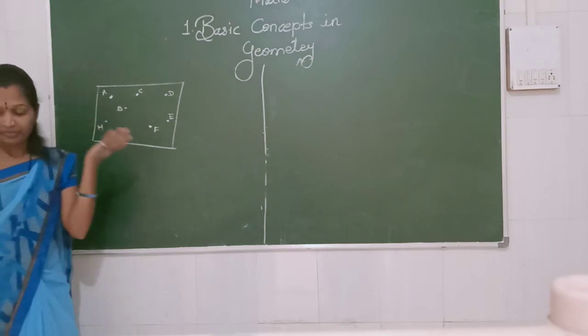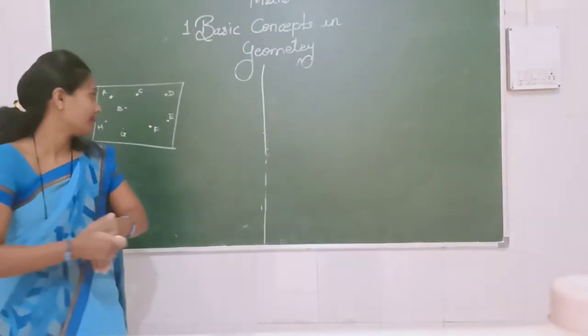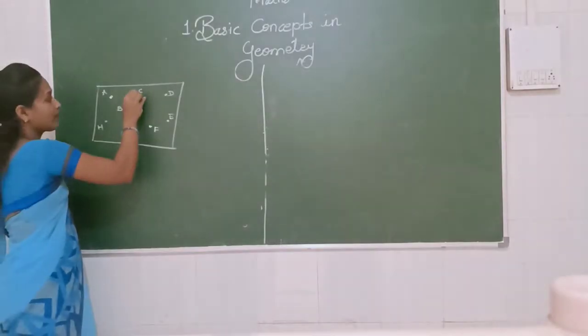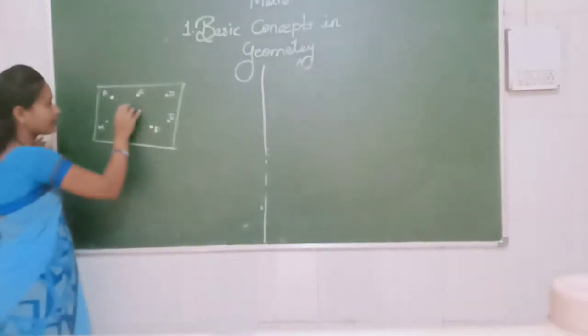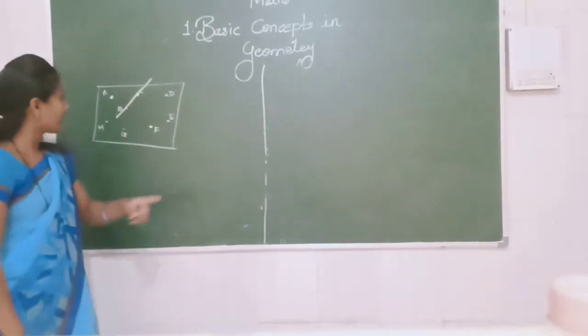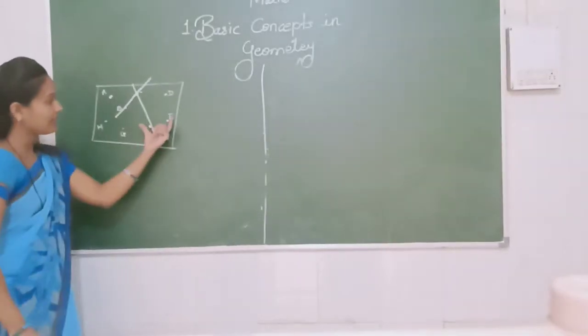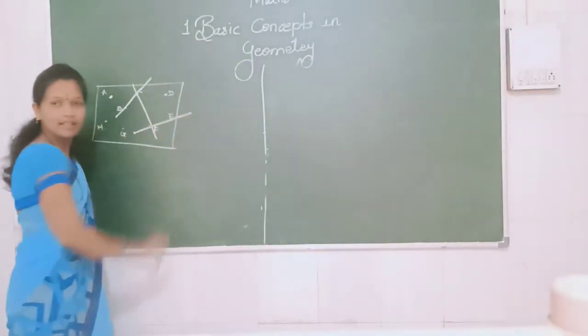We can give names to those dots also. If you choose any 2 points, how many lines can pass through them? If you choose 2 points, I can choose first B and C. From B and C, I can pass only one line. From C and F, I can pass one line. From E and F, again I can pass one line.